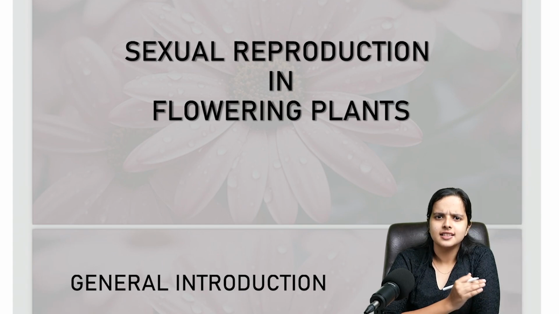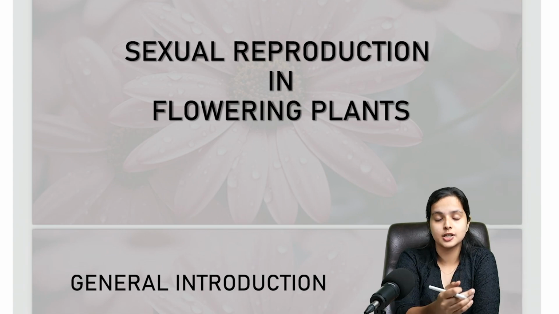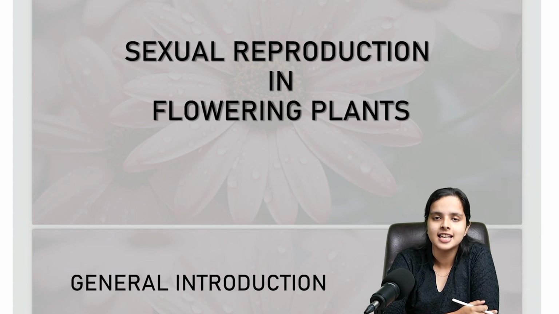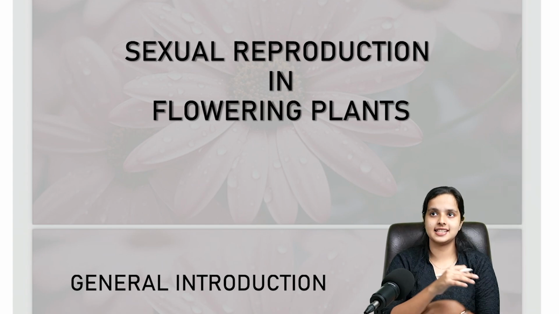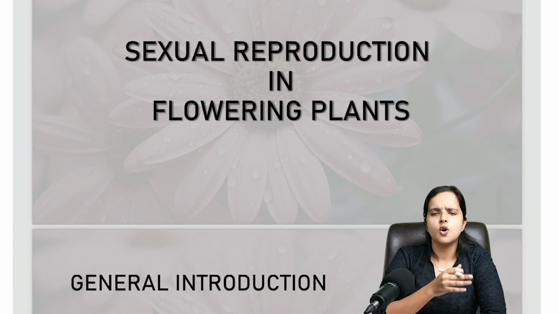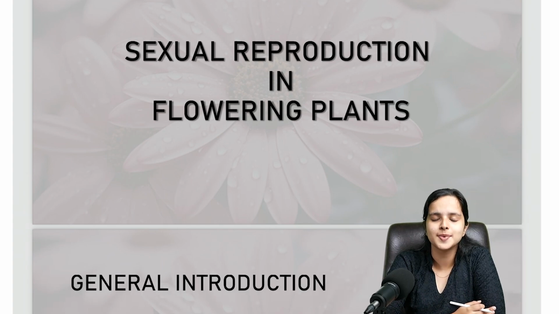Why does sexual reproduction only happen in flowering plants? Is sexual reproduction only happening in flowering plants? Yes, sexual reproduction only takes place in flowering plants. Why do you think that sexual reproduction in particular only takes place in flowering plants? It's because the flower is the sexual reproductive organ of a plant.